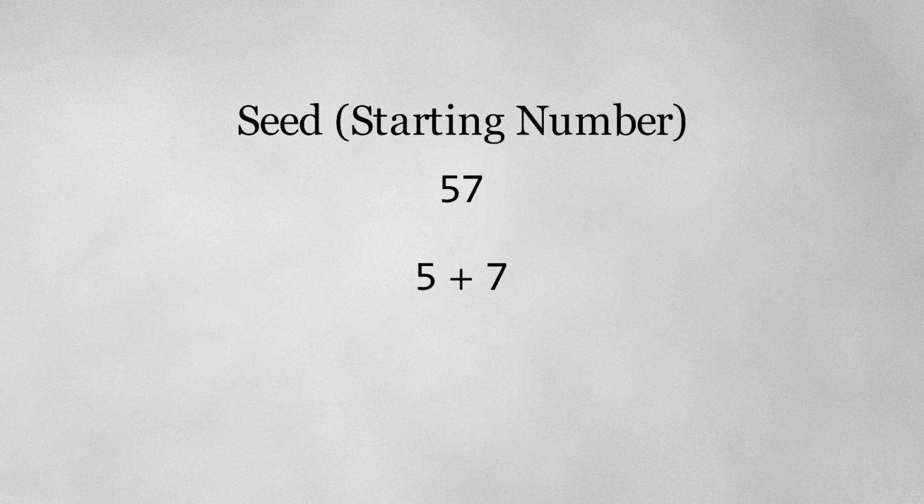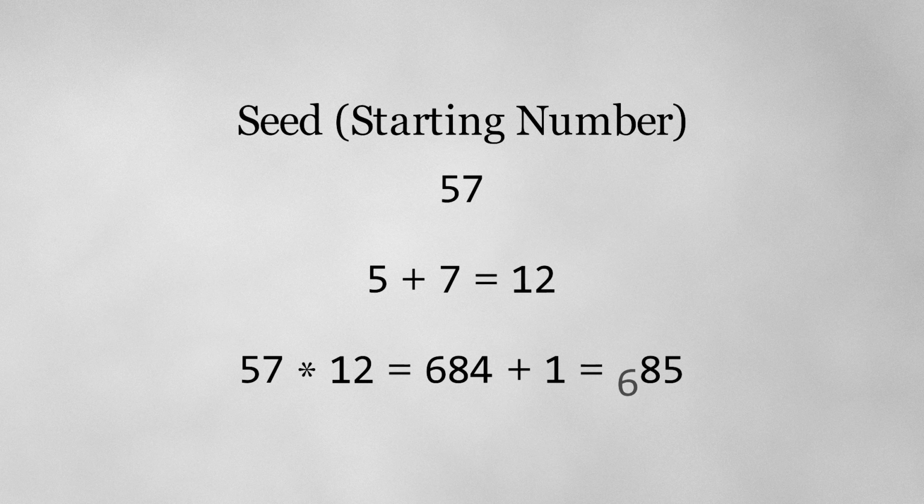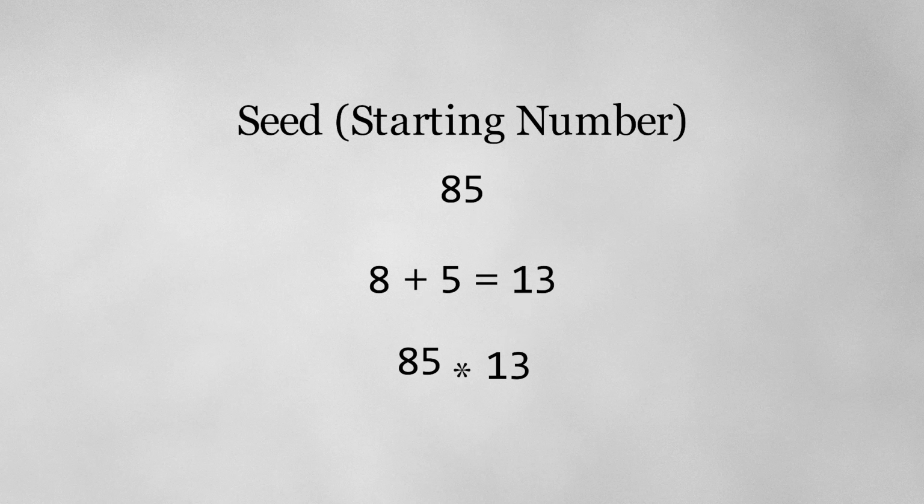You can see from this example that we took 57 and mixed it up to produce 85, which seems random, but indeed has a very predictable and repeatable set of steps to make that happen. If I wanted a second number from this random number generator, I would simply start it over again, this time with 85 as the input.